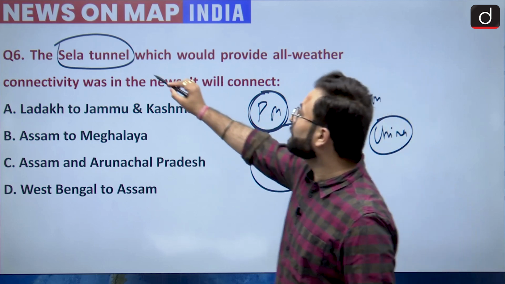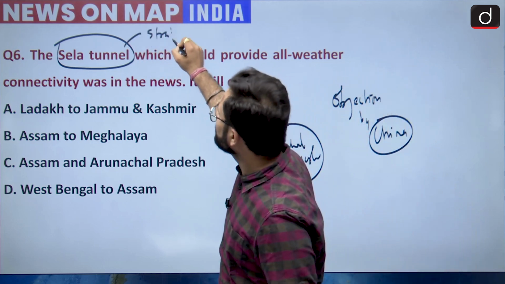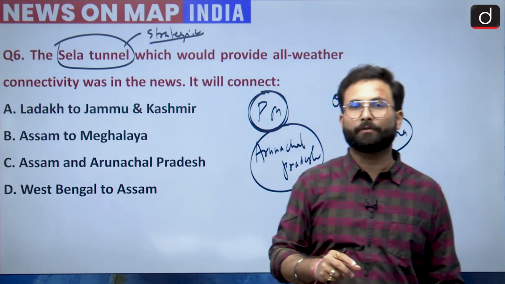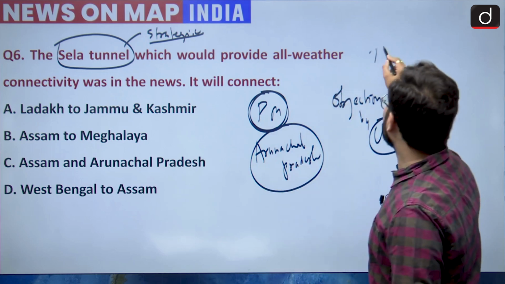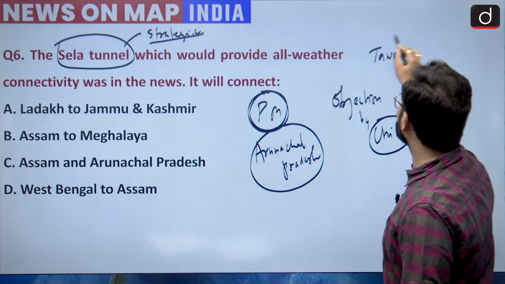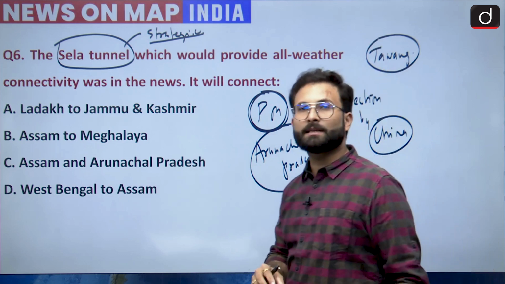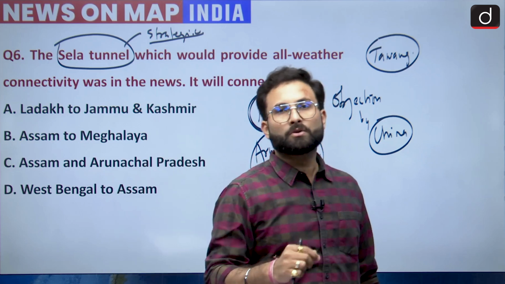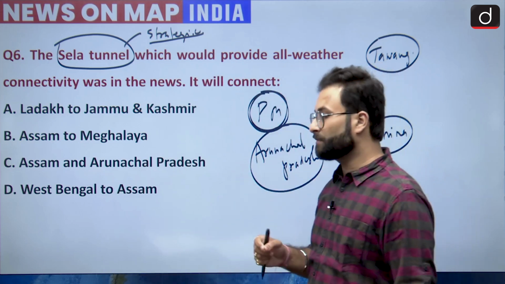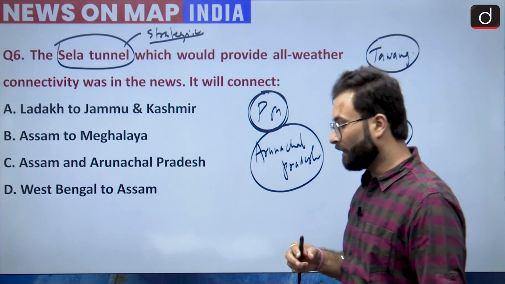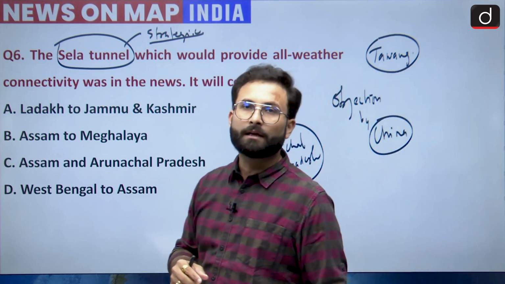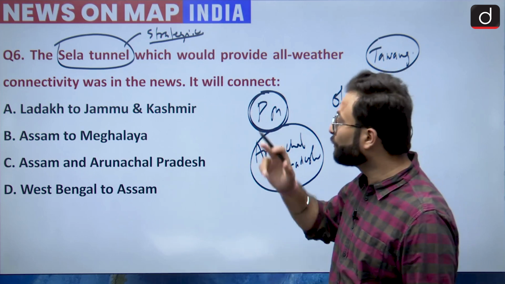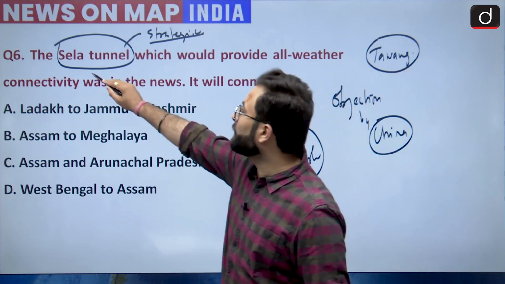So because of this reason it was in news. Other than that, Sela tunnel is quite strategic. Why is it strategic? Because it is connecting us to the Tawang region of Arunachal Pradesh, okay. Tawang is important because it has the boundary with China, and it is an area where China is trying to go for various raids, etc. But because of geographical obstructions, because of the ice caps, or when there is snowfall, this area gets blocked for connectivity, and to remove that hurdle, we have come up with the idea of the Sela tunnel, okay.